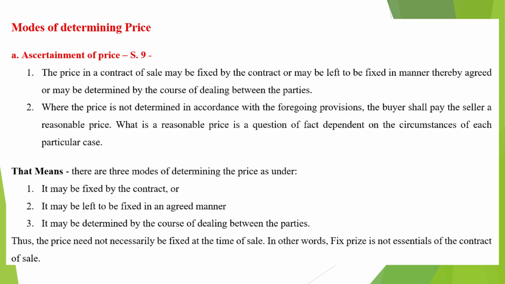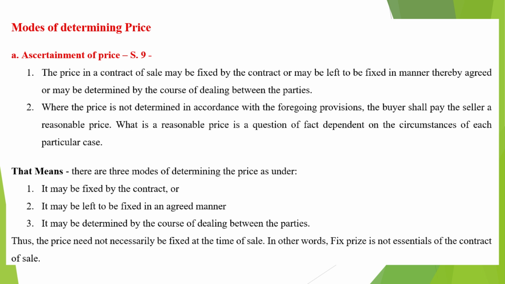Under Sections 9 and 10, the price may be determined in different ways. It may be fixed by the contract, or left to be fixed in a manner agreed upon, or it may be determined by the course of dealings between the parties. If the price is not expressly fixed, the buyer is required to pay a reasonable price depending on the circumstances of each case. Thus, the presence of money consideration is essential to constitute a valid contract of sale.